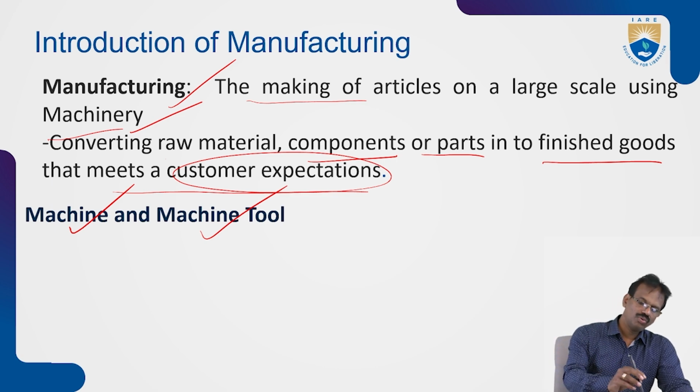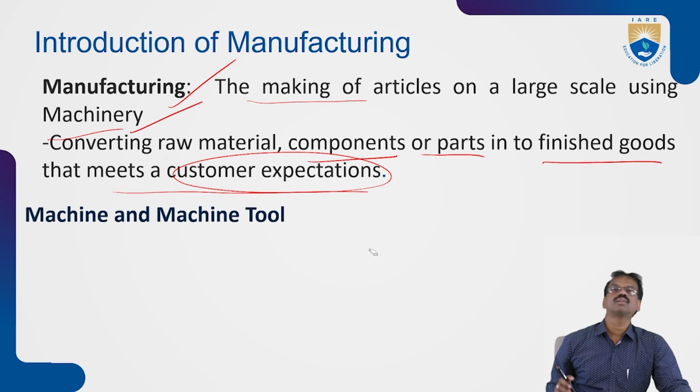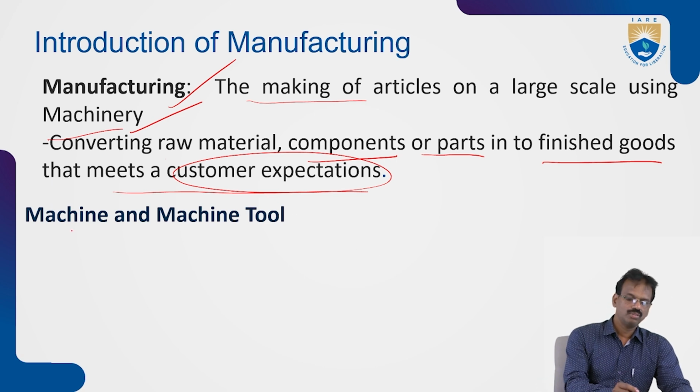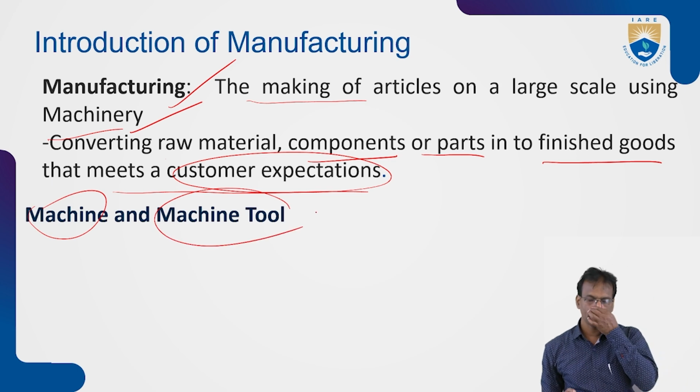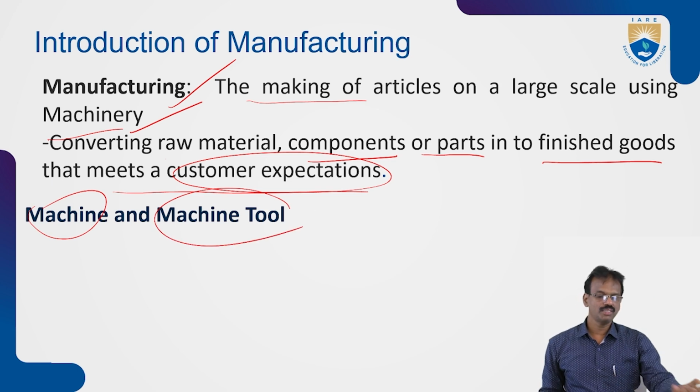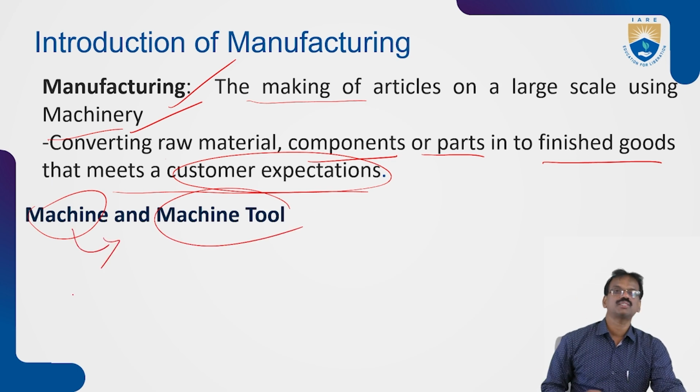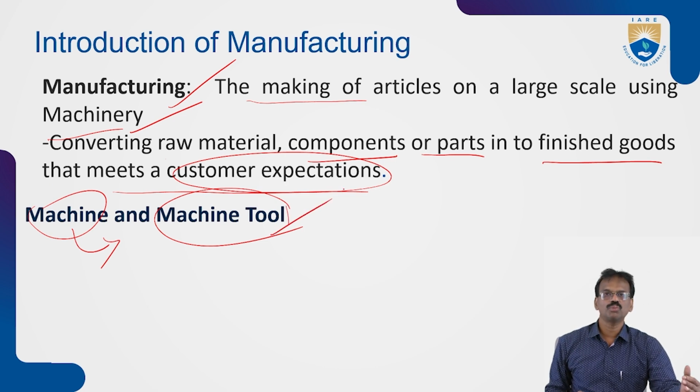You have to know the comparison between the machine and machine tools, because a machine performs only one particular operation, for which it is designed. Machine tools can prepare their own products, their own parts, on that machine tool.